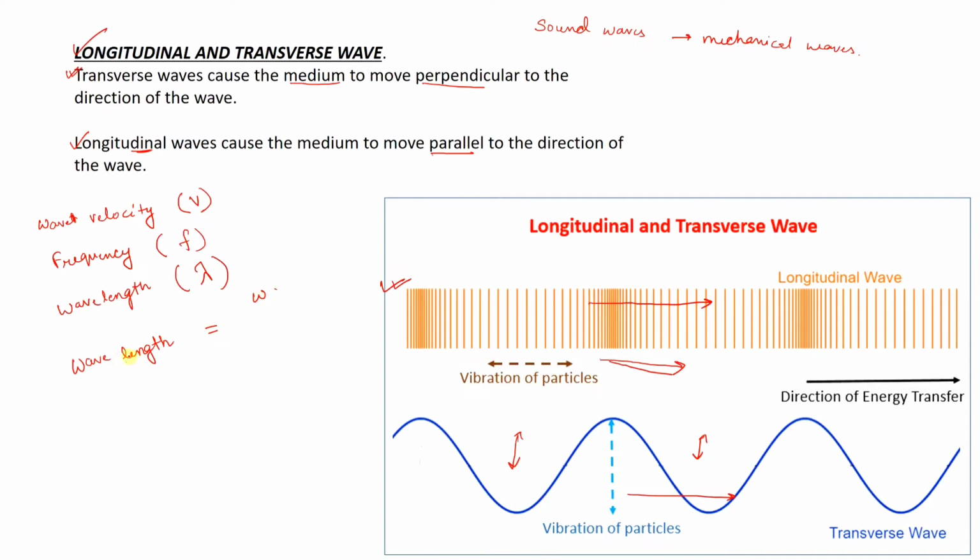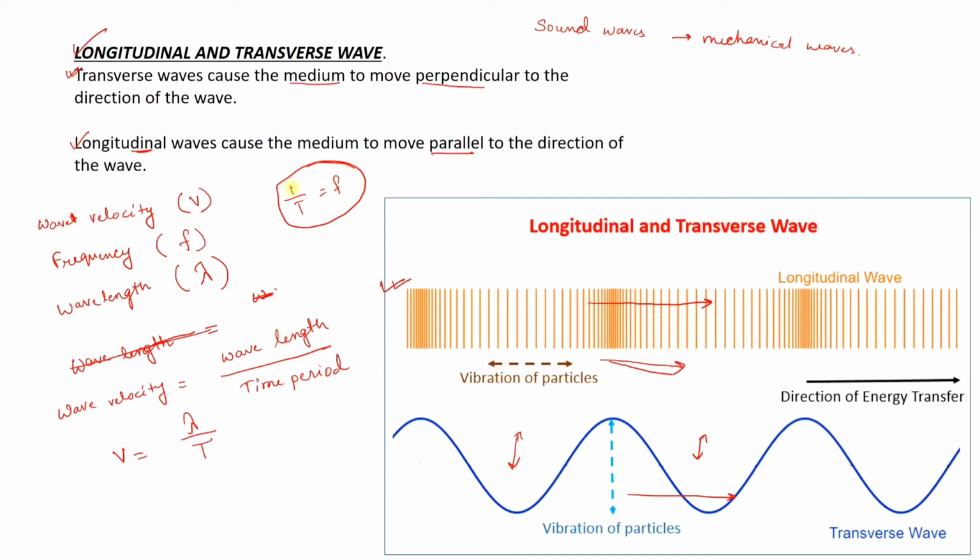Speed is equal to distance by time. So wave velocity will be equal to distance, meaning wavelength, and time is the time period. Okay, so V equals lambda by T. Now keep in mind that 1 by T is equal to F. This is the relation. So I can replace this 1 by T with F, and write it as F lambda. So V equals F lambda. This formula you will need while doing the numericals.